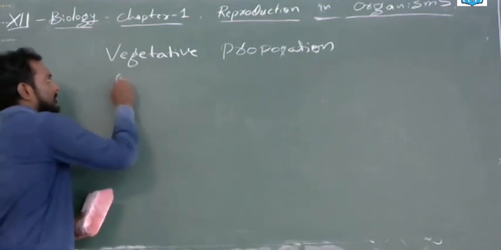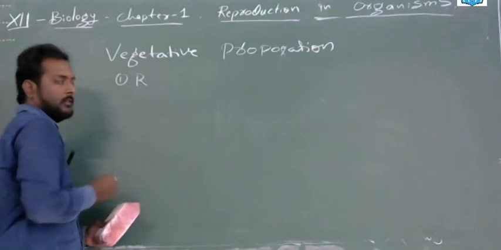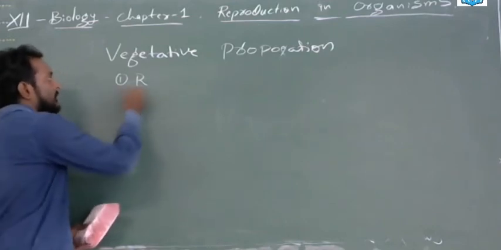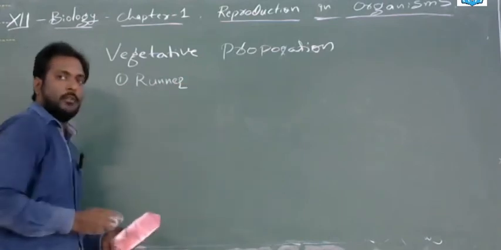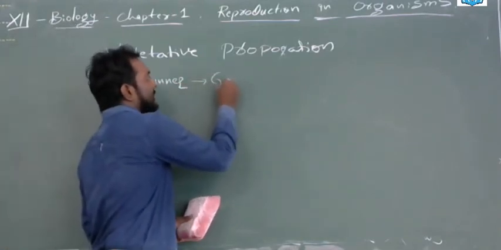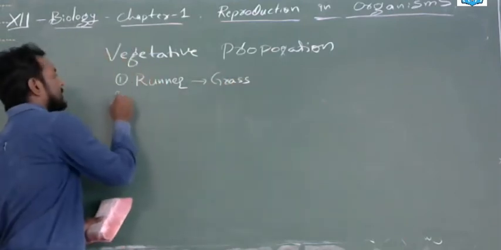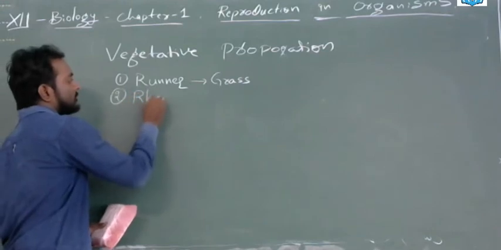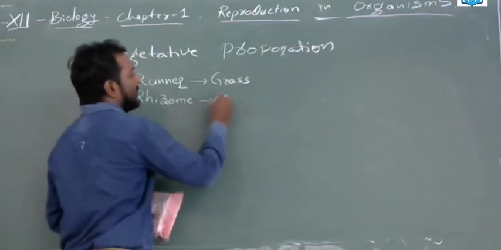Now, how to remember? In the book some examples were given. First is the runner. As we discussed, runners can be seen in grass. Second is rhizome. Rhizome can be seen in ginger, and also banana.